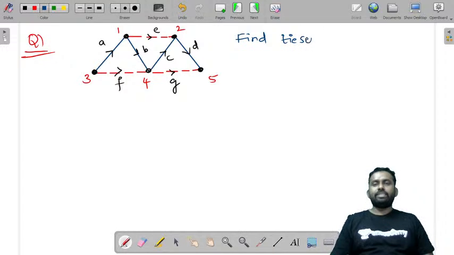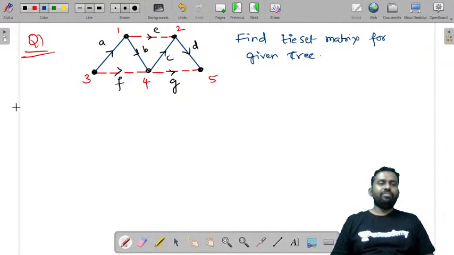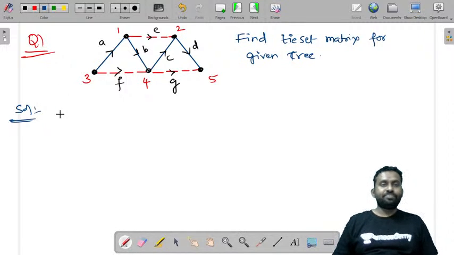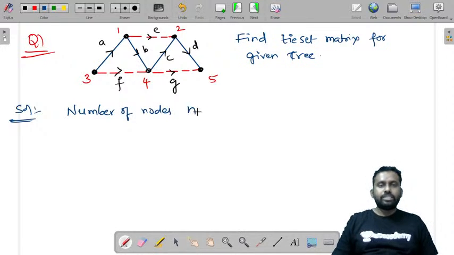first the Tieset matrix for the given tree. So for a Tieset matrix we need a tree. First let us write the number of nodes. N is equal to, how many nodes are there? 1 2 3 4 5. 5 nodes are there. Next write the number of branches, total branches I'm writing.